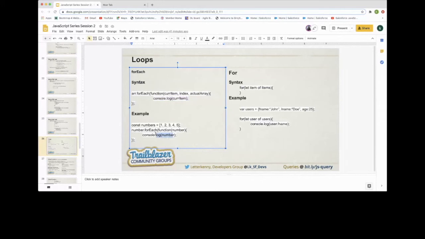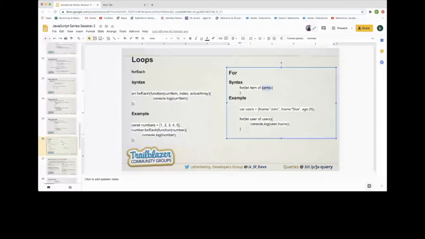Sorry, three parameters. First is the initialization, second is the condition, and third one is the increment. But if we want to do some kind of operation with a specific element, we can easily achieve this using for. So in our case, we have items. In items, we have different properties like first name, last name, age, etc., and we want a particular object and we need to perform some kind of operation, then we can easily achieve this by using for each.